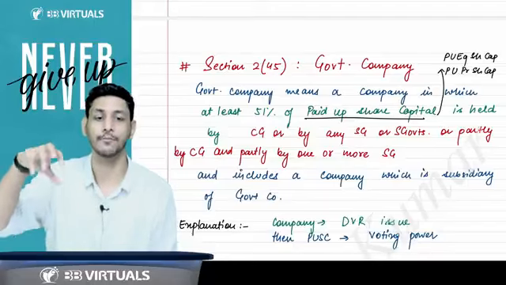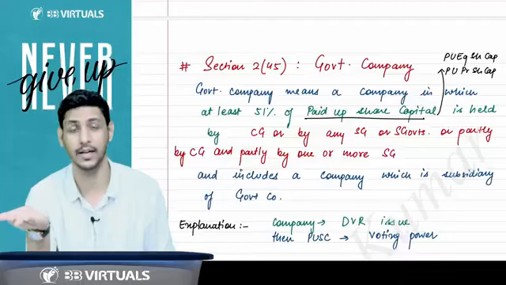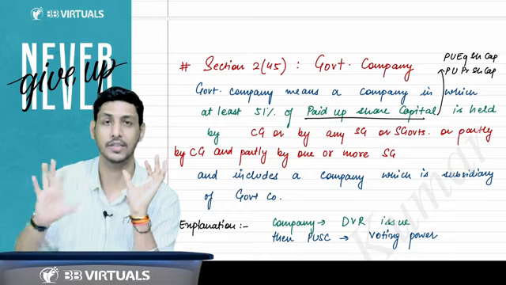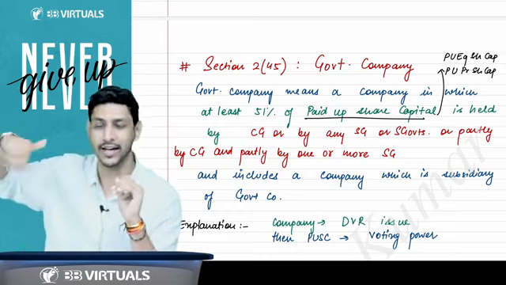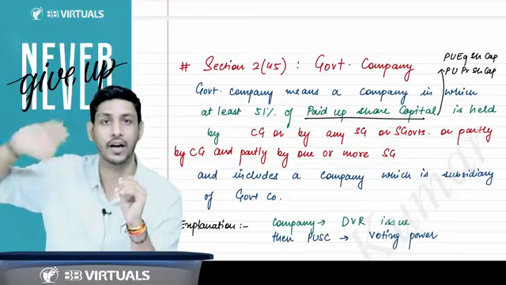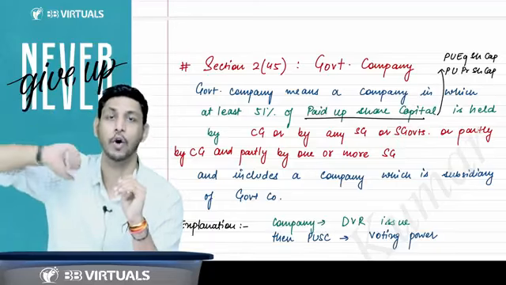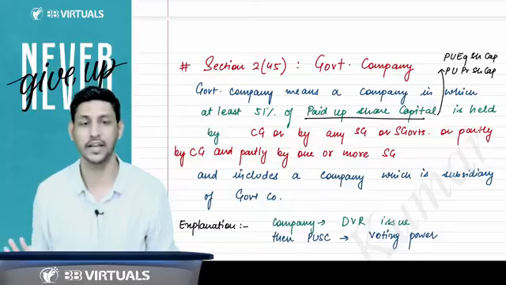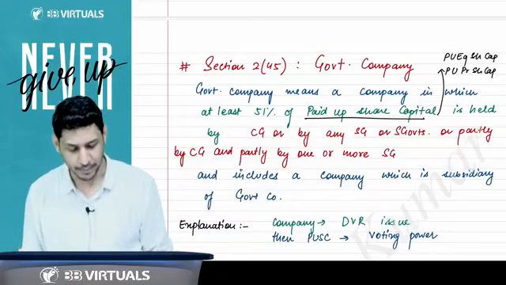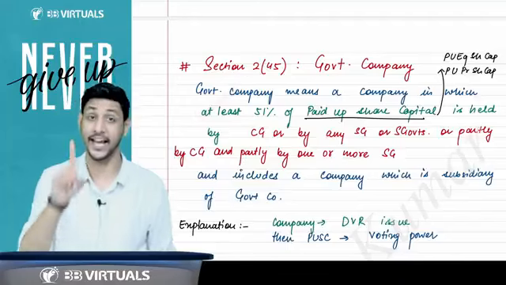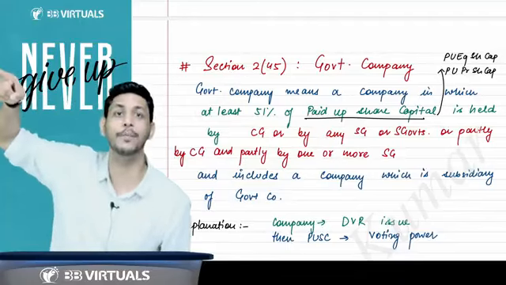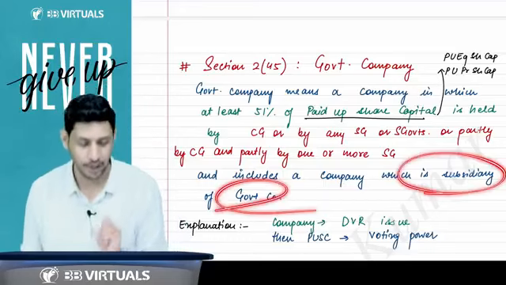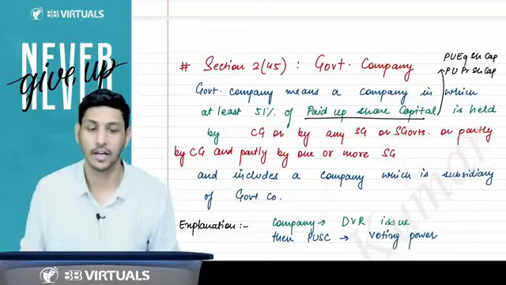So if government is holding at least 51% of the paid up share capital of any company, then that company will become the government company. Sir, which government? Central government. Either it is held alone by central government, or alone by state government or some state governments, or partly by the central, partly by the state government. Any combination can be there, then it is called a government company. And any company which is a subsidiary of a government company will also be considered as a government company.